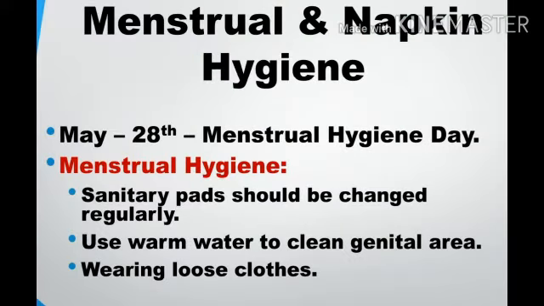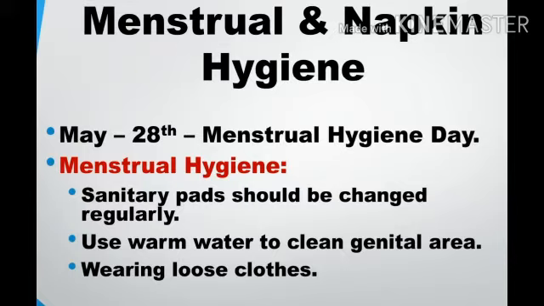And next we can see menstrual and napkin hygiene. Every year, May 28th is observed as Menstrual Hygiene Day. It is for giving awareness to girls and women about menstrual hygiene and its importance for a healthy life. So what are the steps that we have to follow?